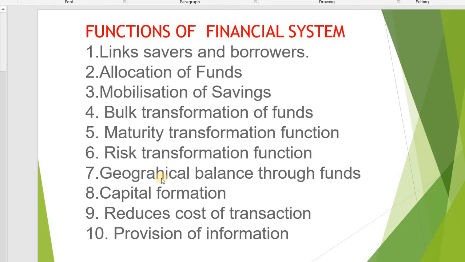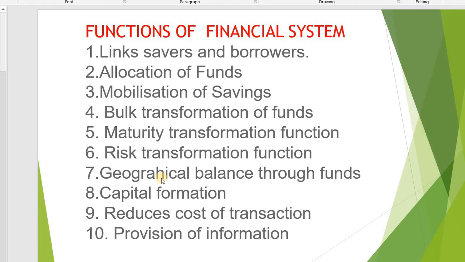Funds are collected in the whole Indian territory through the primary and secondary market. At the same time, these funds are distributed to different parts of the country. Thus, the financial system helps in reducing regional imbalance in the country. Means wherever funds are required in an area, they distribute the funds. Through that, they can balance the geographical imbalance problem.